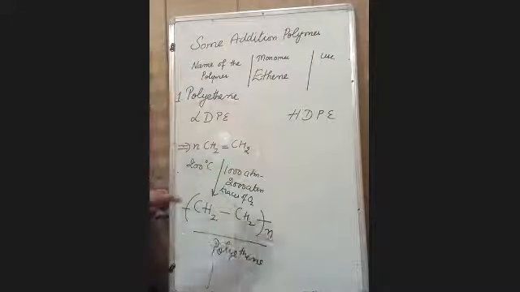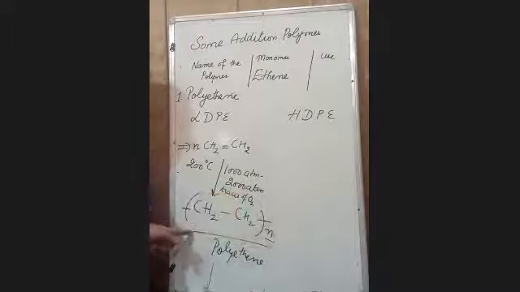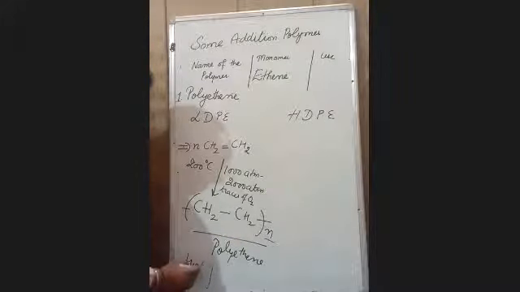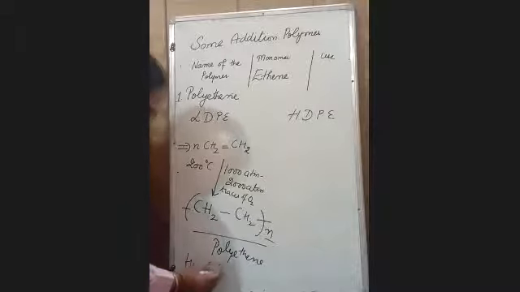n is the number of monomers. It will repeat itself to form polyethylene. It is low density polyethylene. It is a very highly branched structure. Highly branched.